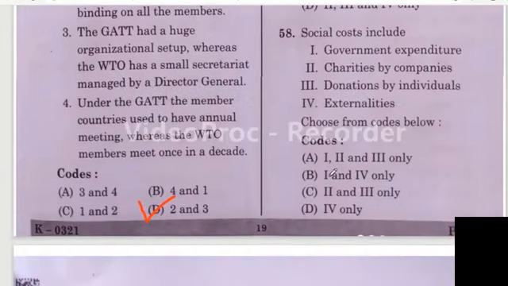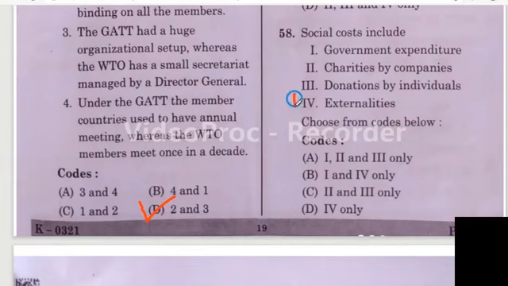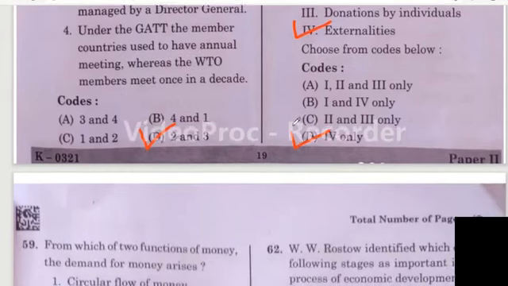Question number 58. Social costs include: first one, government expenditure. Second one, charities by companies. Third one, donations by individuals. Fourth one, externalities. Here the right answer is option D, that is externalities. It is the example for social cost. I think option D is the right answer. Let us move to question number 59.